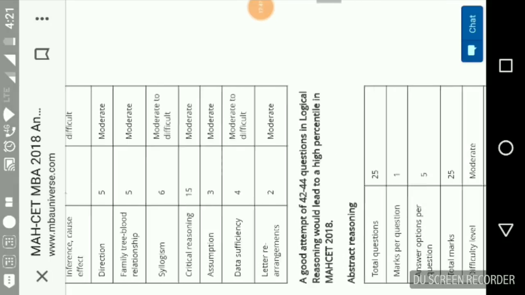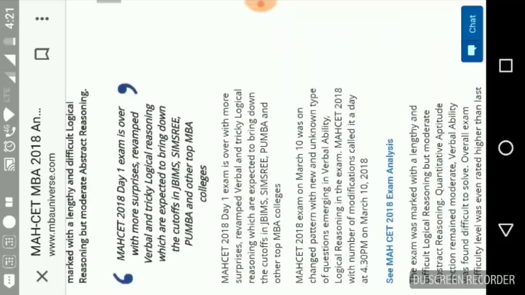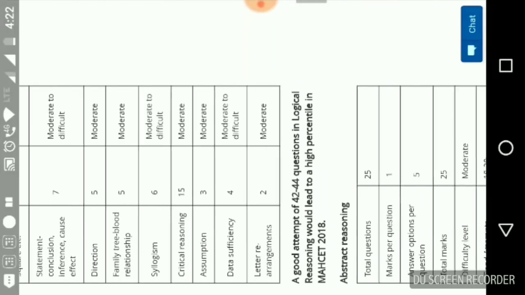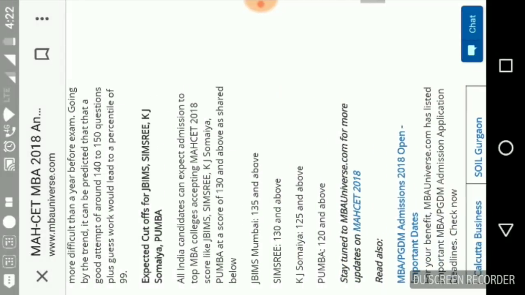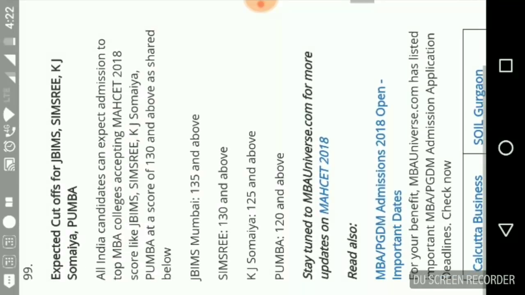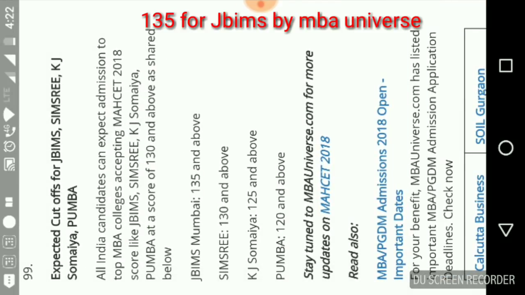This is the cutoff analysis by MBA Universe. They have given it very nicely, the analysis being the same as the one we have seen earlier. So let's see what their cutoff predictions are. The expected cutoffs for JBIMS, SIMSREE, KJ Somaiya and Pumba: JBIMS 135 and above, SIMSREE 130 and above, KJ 125 and above, Pumba 120 and above.